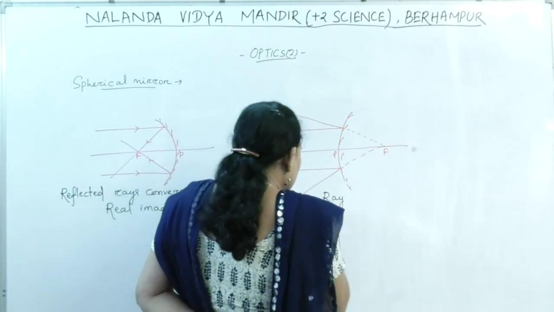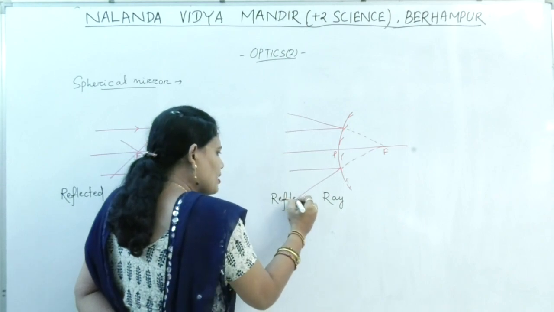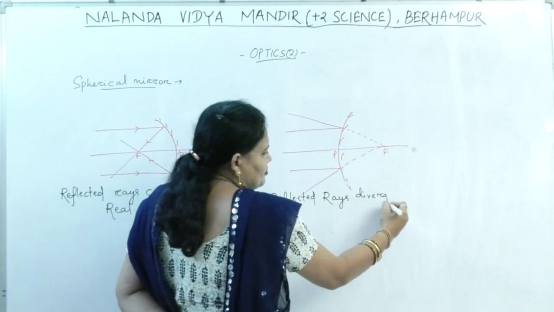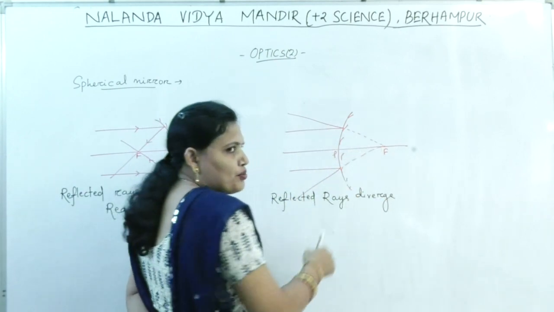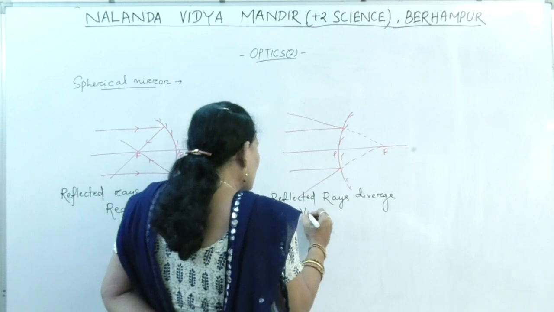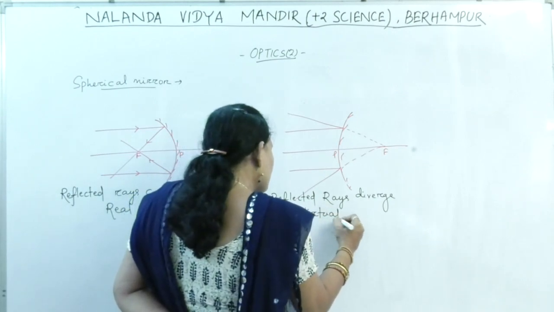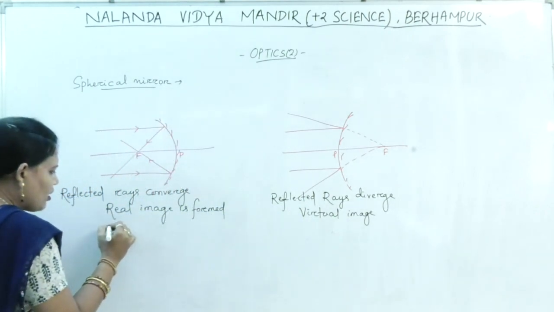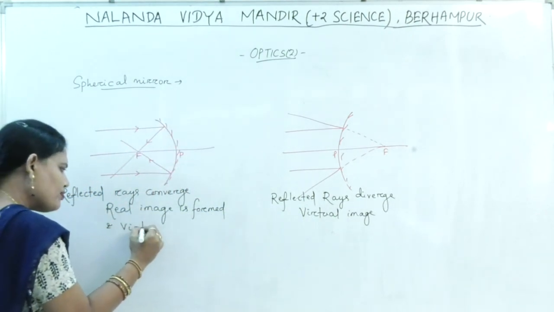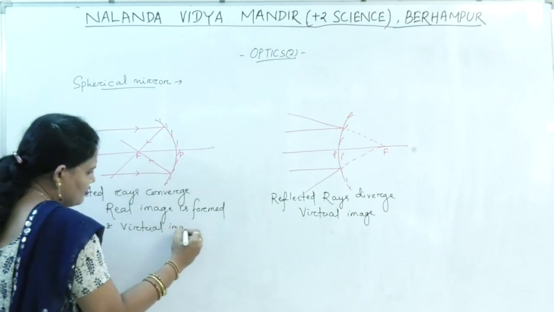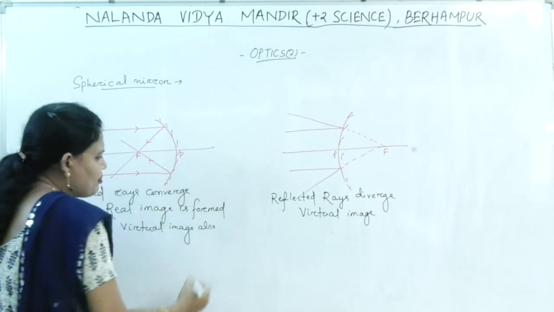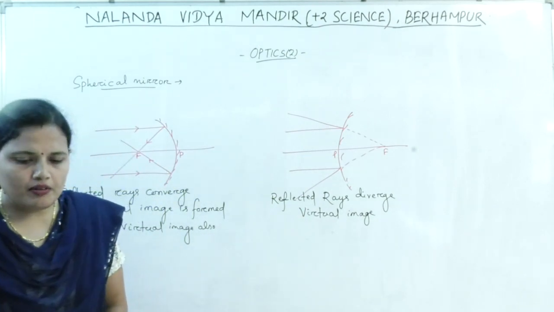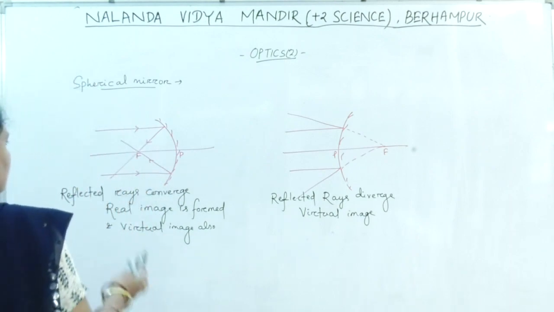Reflected rays diverge. They appear to meet at a point, and here always a virtual image is formed. In the concave mirror, a real image can be formed and a virtual image can also be formed. But here only a virtual image can be formed. Okay? Next.